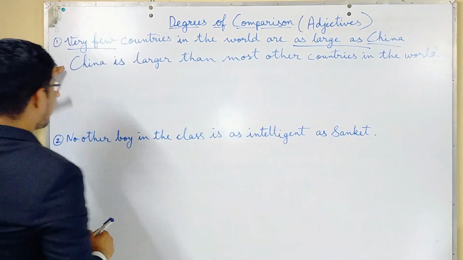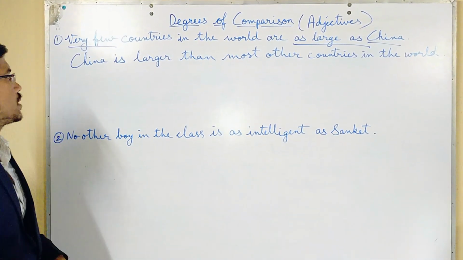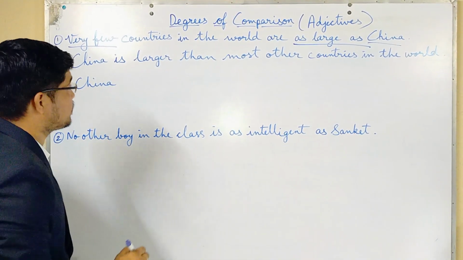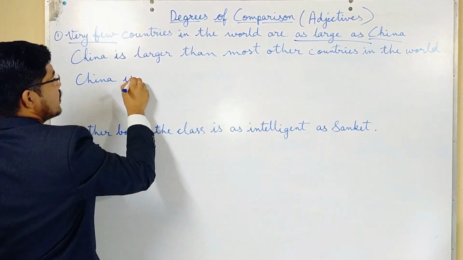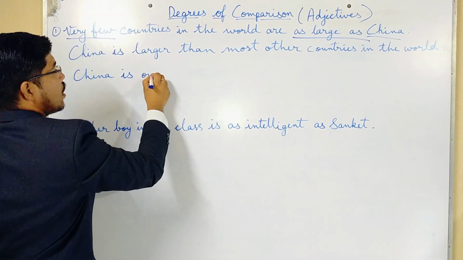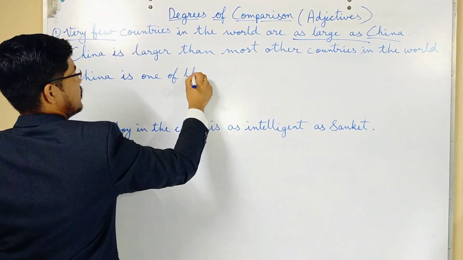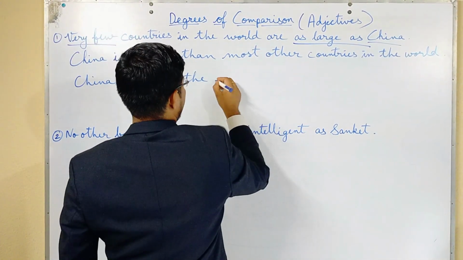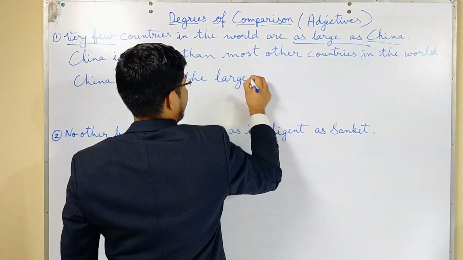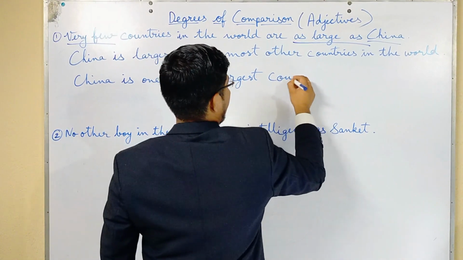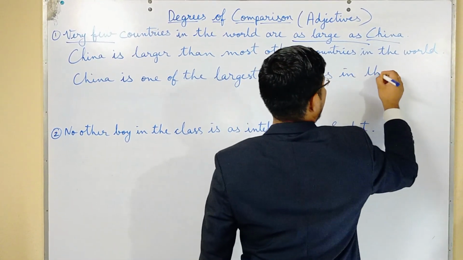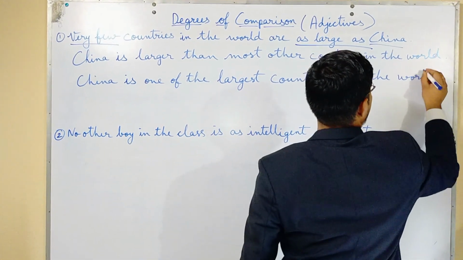As I said, comparative and superlative will have the same starting. So the starting will be the same, that is China. China is one of the largest countries in the world.